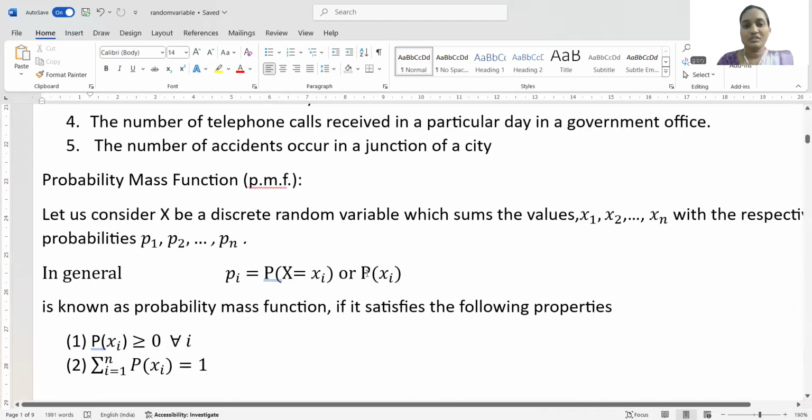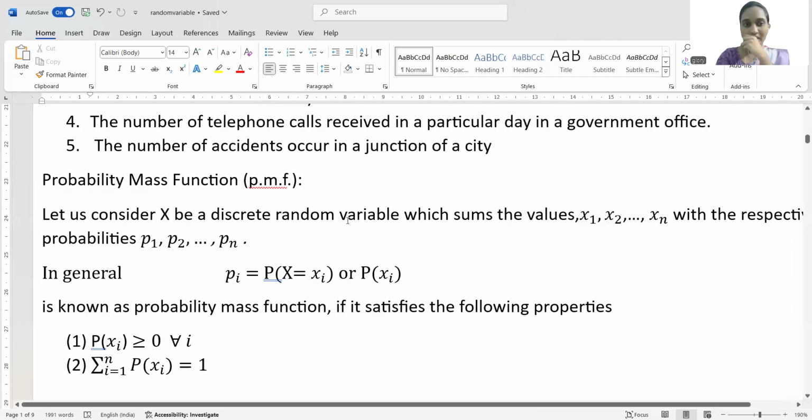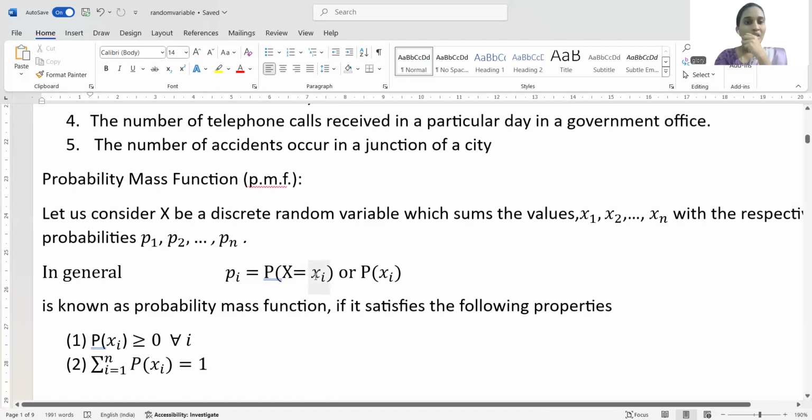So a function defined on a discrete random variable is known as the probability mass function. For example, let us consider X is a discrete random variable which assumes the values x1, x2, and so on up to xn with respect to the probabilities p1, p2, and so on up to pn. In general, the PMF is defined as pi, or p of X is equal to xi.